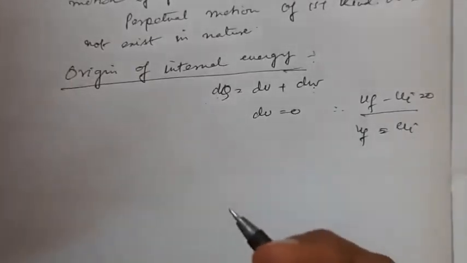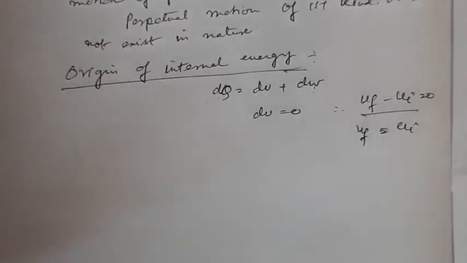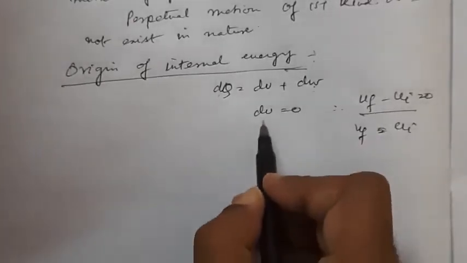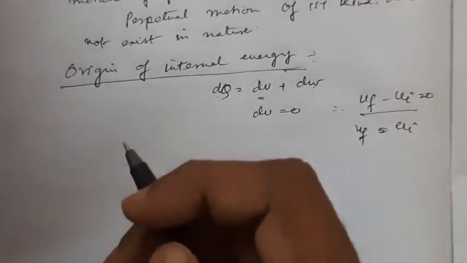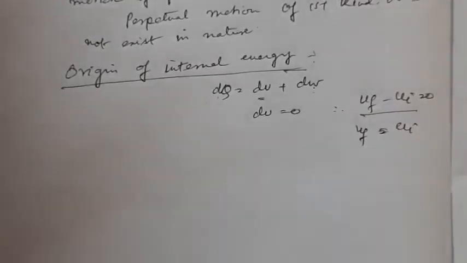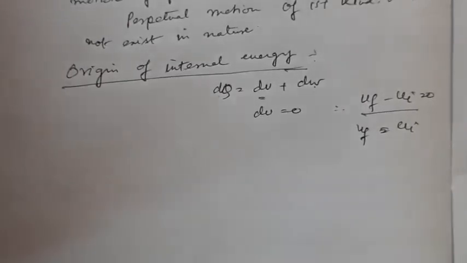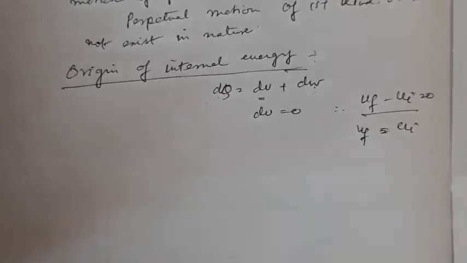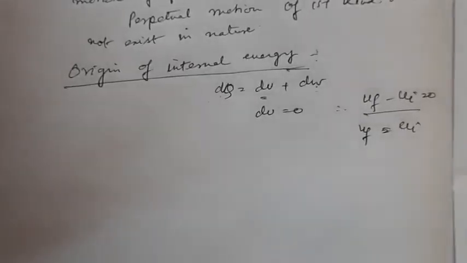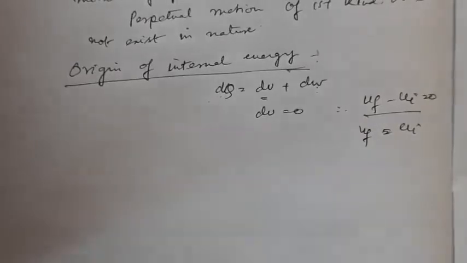Directly from the law of conservation of energy, we get the existence of a new thermodynamic property, that is the internal energy U of the system. For example, when a system takes some heat from outside but does no work, what happens? There is an increase in internal energy. So the effect of heat on a system doing no work is a change in its internal energy.